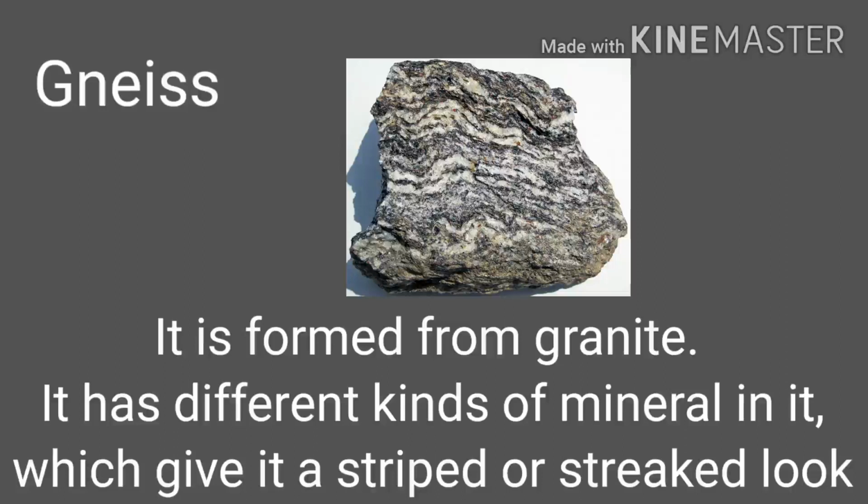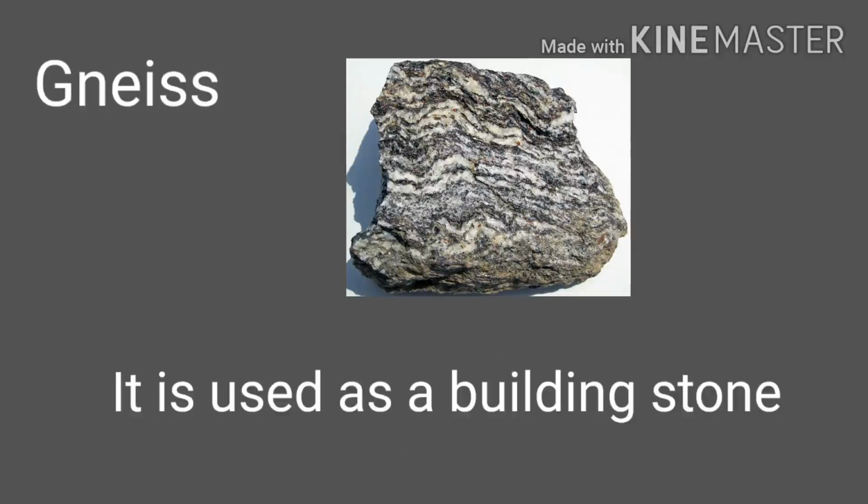Next is gneiss. It is formed from granite. It has different kinds of minerals in it, which gives it a striped or streaked look. It is used as a building stone.